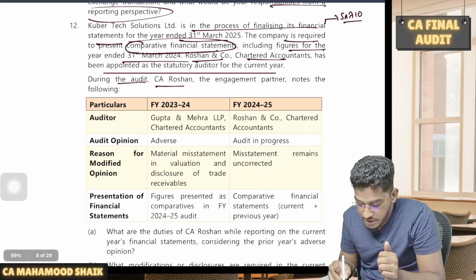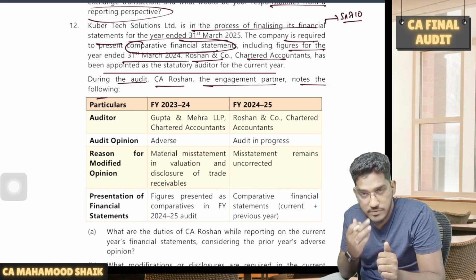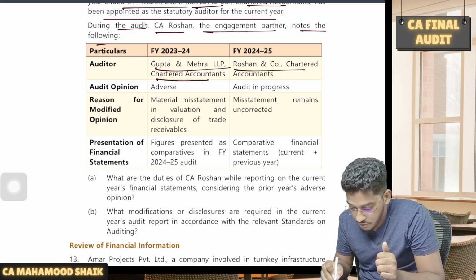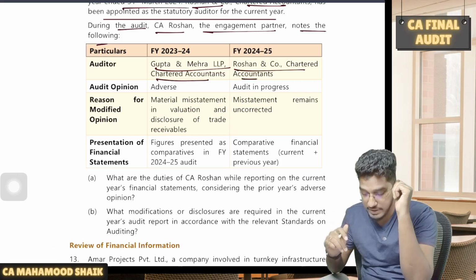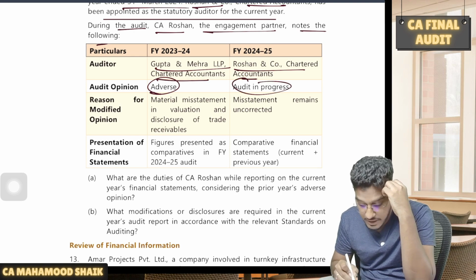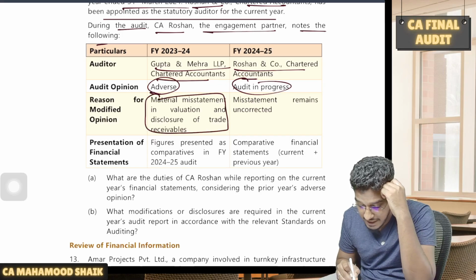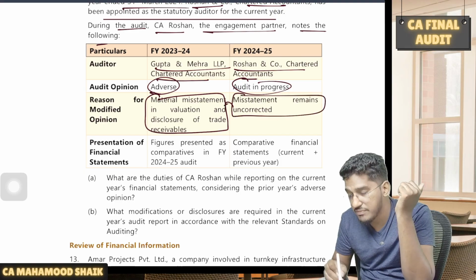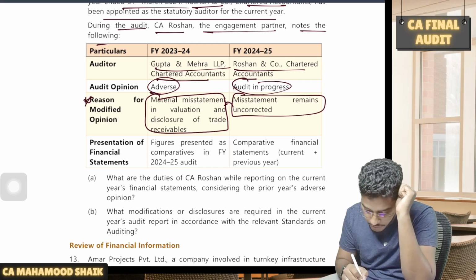During the audit, CA Roshan, the engagement partner, notes the following. So the auditors are Gupta and Mehra LLP Chartered Accountants, and Roshan & Co Chartered Accountants. Last year's auditor was different. Last year's auditor gave an adverse opinion. In the current year, the audit is in progress. Last year the auditor gave the adverse opinion because there is a material misstatement in the valuation and disclosure of trade receivables, and this misstatement is not yet corrected in the current financial year. Important point to note here.